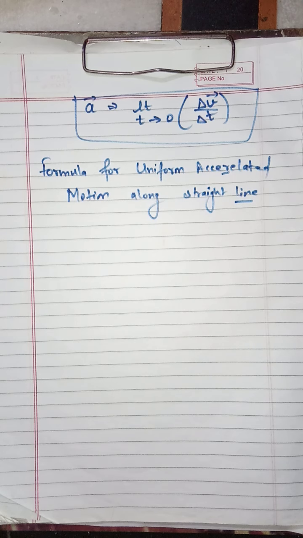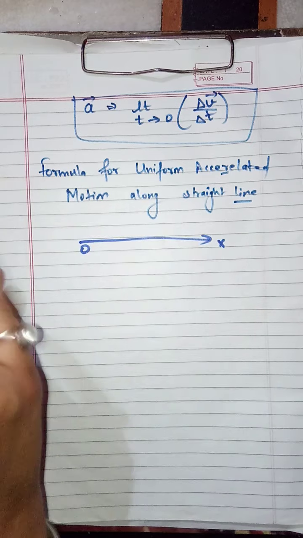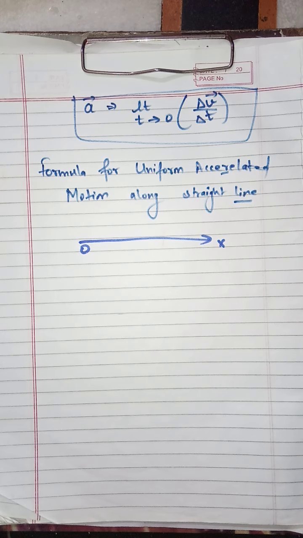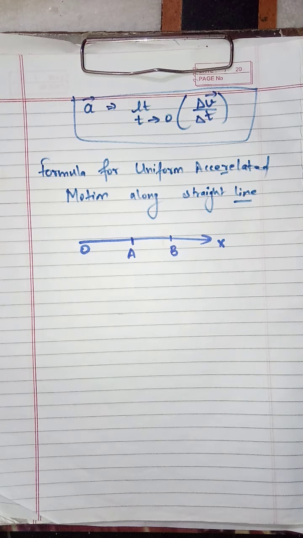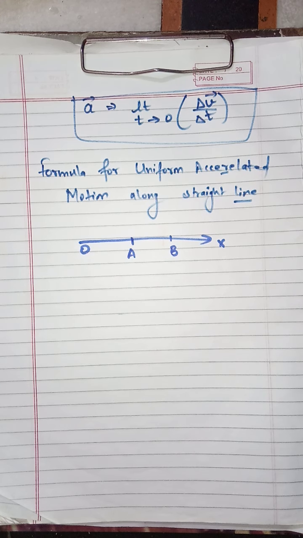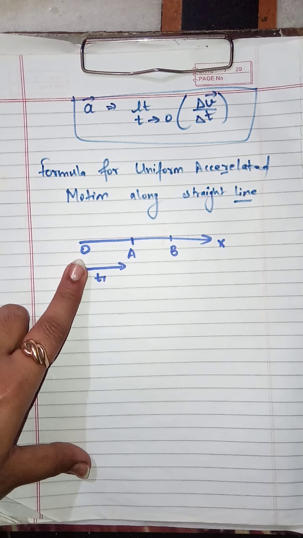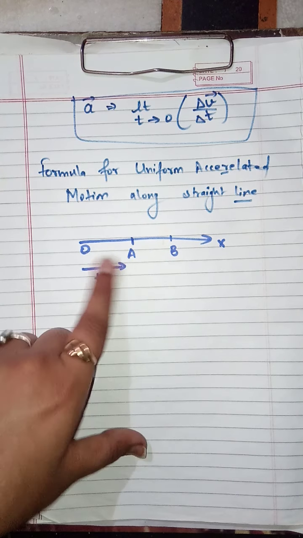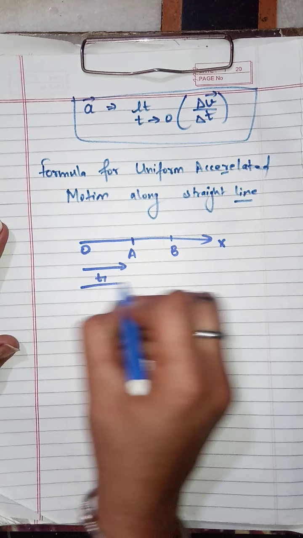Okay, let us consider an object moving with acceleration a along a line, say OX. The object is moving with uniform acceleration along this line. Suppose the object takes the time t1 to reach point A from point O, and it takes the time t2 to reach point B from point A. So the object started moving from here and reached here, for which it took time t1. In a similar manner, when it reached point B from point A, it takes the time t2.